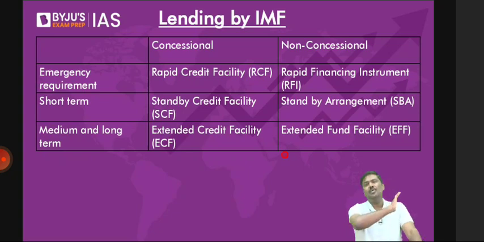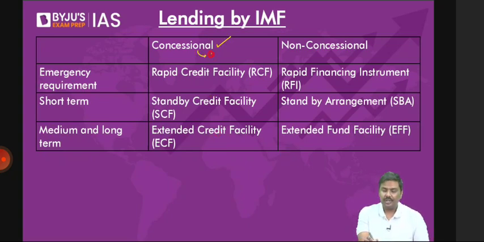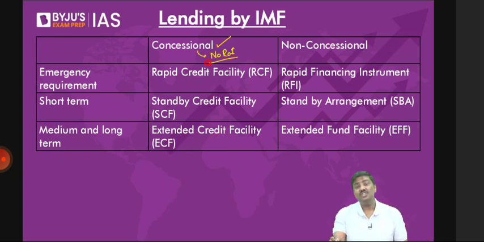Now, what is the idea here? Earlier, I told you, whenever IMF provides loans, there are two types of loans. One is concessional loans. What do you mean by concessional loans? No rate of interest. No rate of interest. And the other one is non-concessional loans, where charges are applicable.